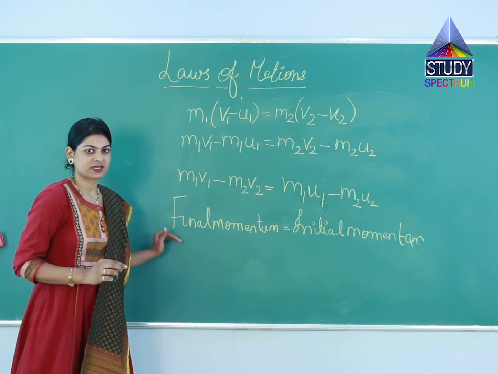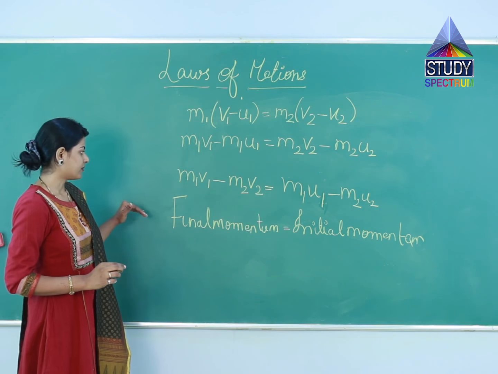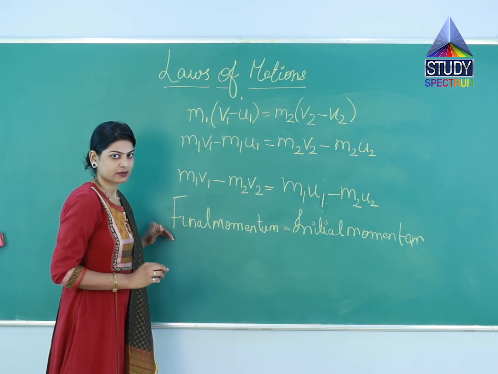Hence, with this we can state that momentum is conserved.